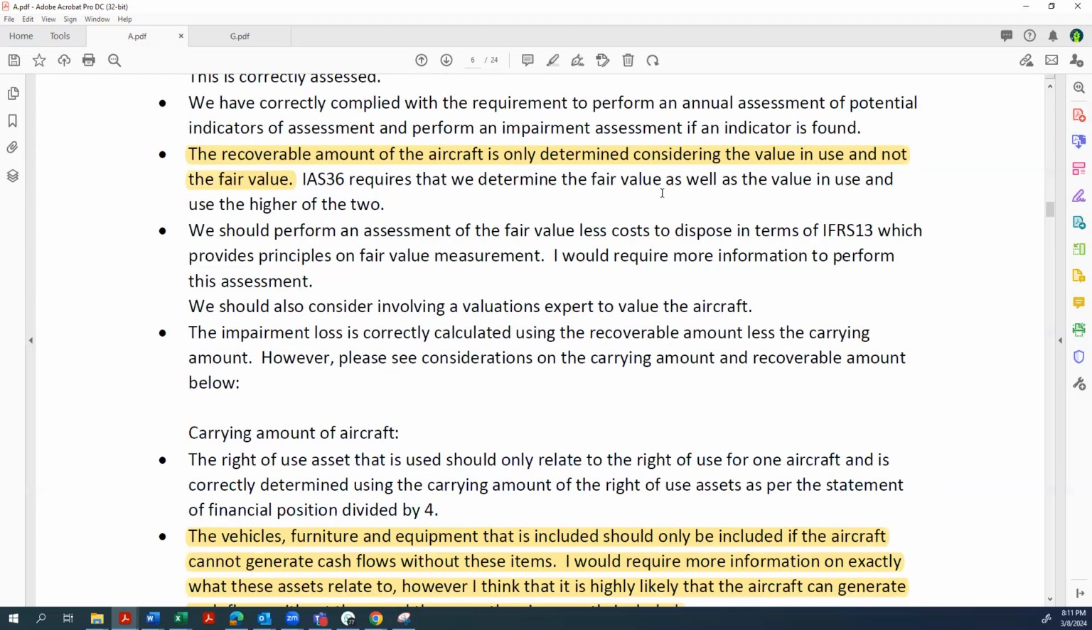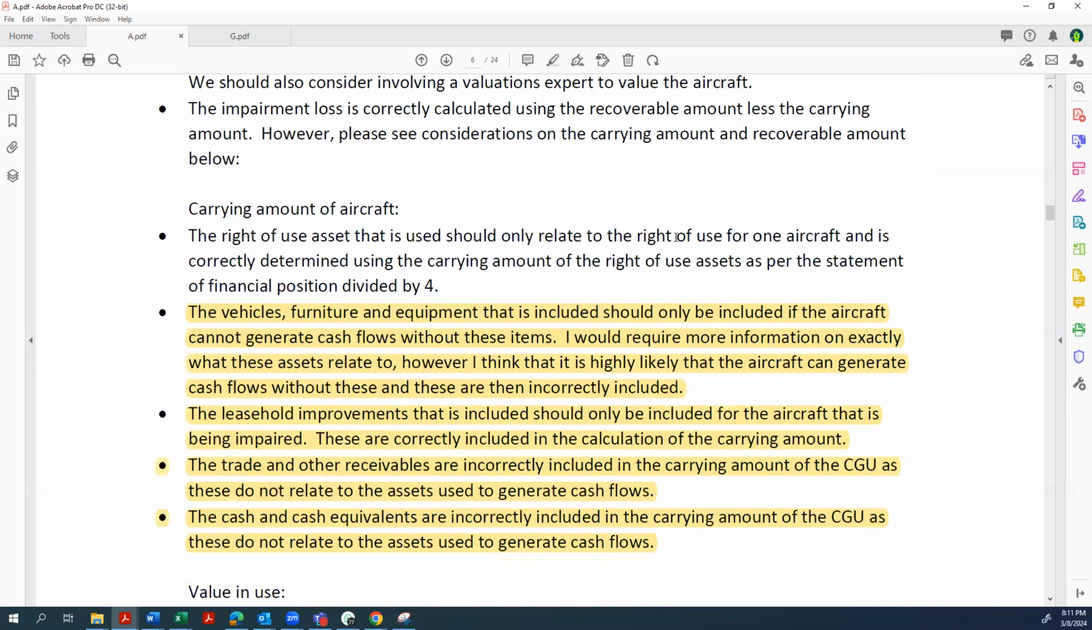The right of use asset that is used should only relate to the right of use for one aircraft and is correctly determined using the carrying amount of the right of use asset as per the statement divided by 4. I mean, here, they're just validating the right of use value that's given there, so no benefit there. Then the vehicle, furniture, and equipment that is included should only be included if the aircraft cannot generate cash flows without these. Would require more information on exactly what these assets relate to.